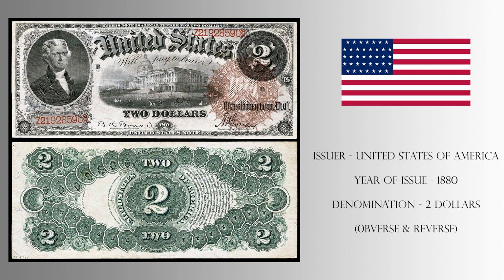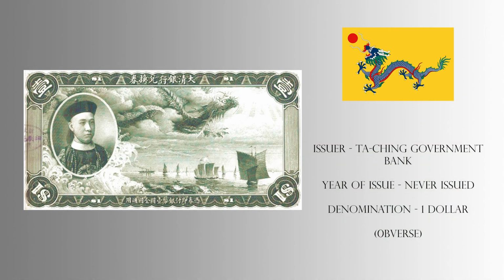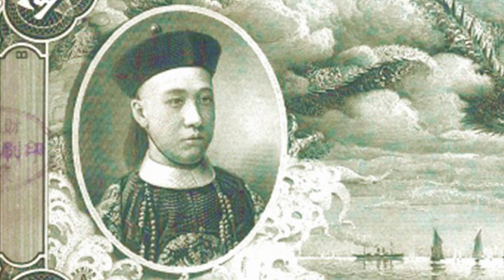Now, without further delay, let us look at the banknotes. To start with, we have the $1 note from this series. The obverse depicts a portrait of Zai Feng, Prince Chun, on the center left, which is supported by crashing waves.